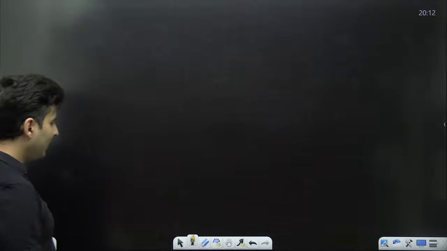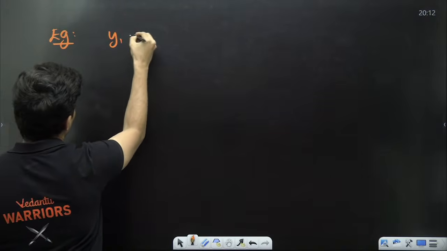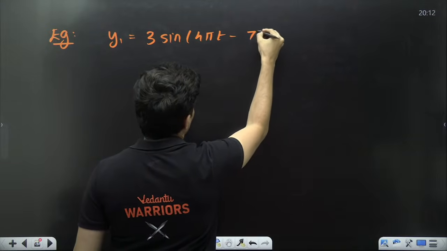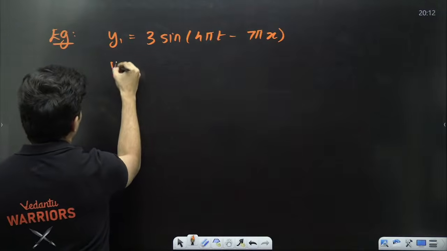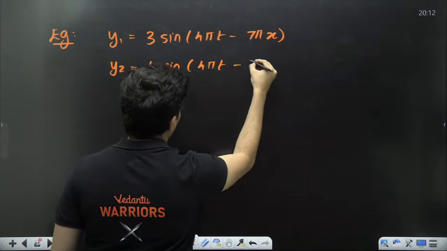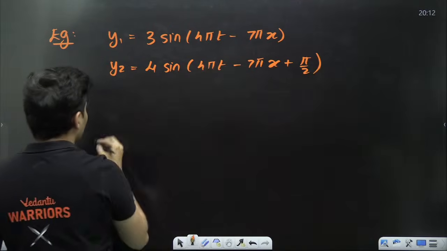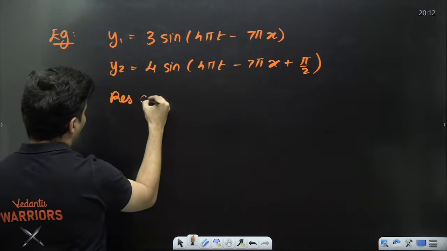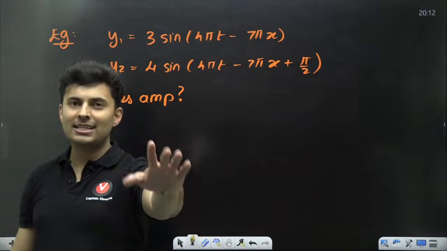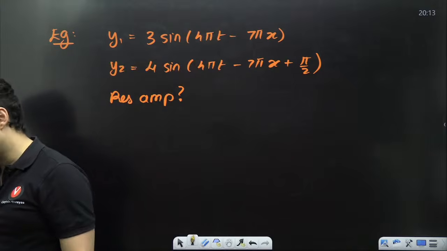Very nice. What if I make a question like this? Wave number 1 is y1 equals 3 sin(4 pi t minus 7 pi x). y2 is equal to 4 sin(4 pi t minus 7 pi x plus pi by 2). Then the resultant amplitude is how much? If you answer this within the next 10 seconds, pat on your back, 700 plus guaranteed, just like the thumbnail says.